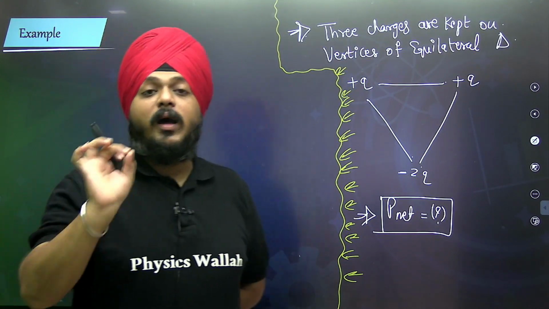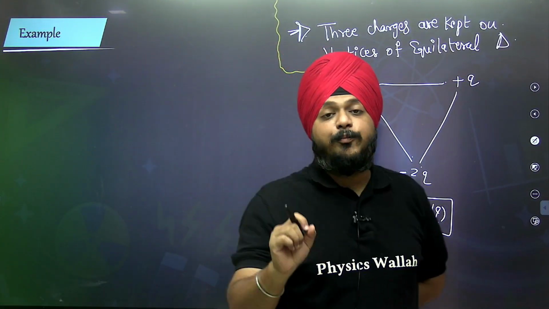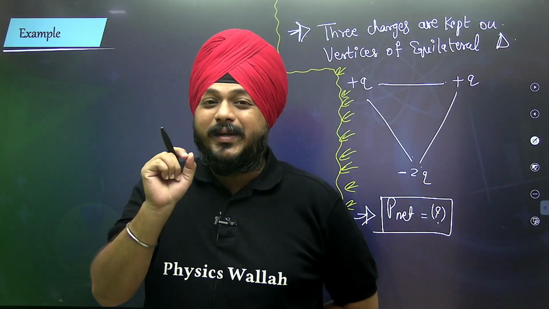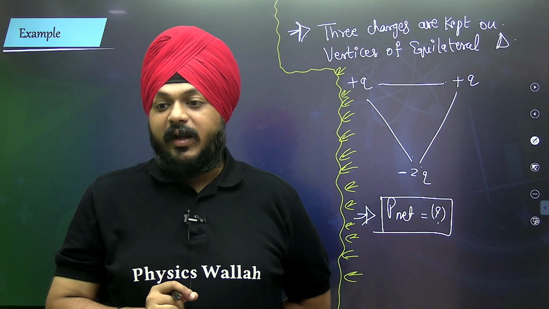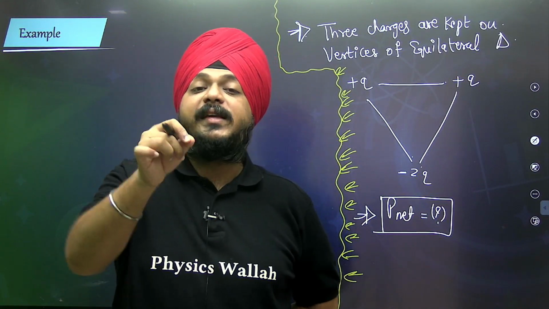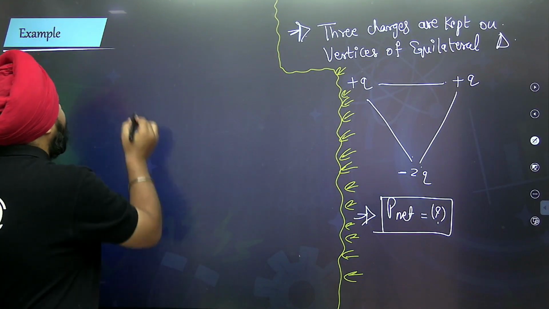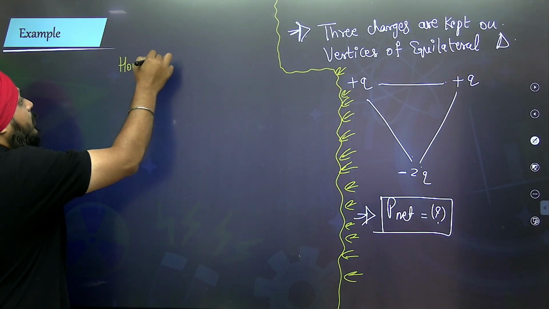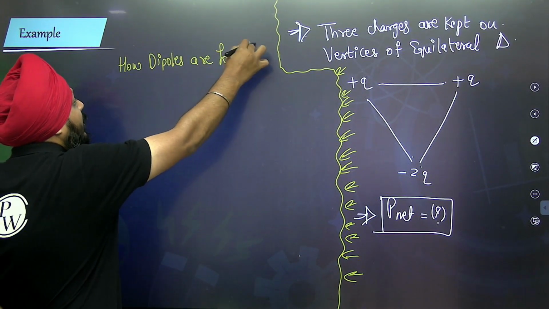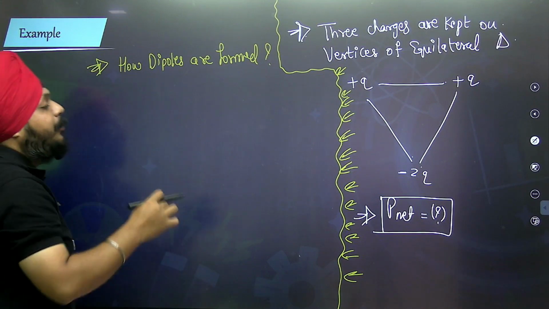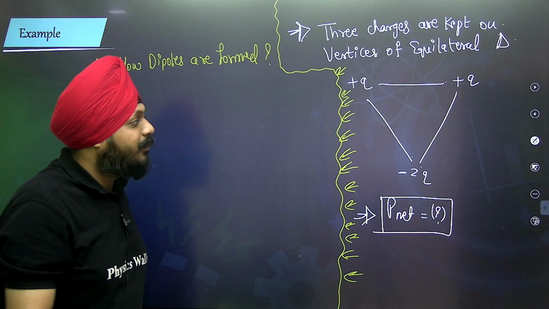Right. So first of all, understand the individual. Step one: it is important to understand how dipoles are formed from the monopoles. The solution relies on how the dipoles are formed from the monopoles. If we are not able to calculate how dipoles are formed, then how are you going to calculate the net, the resultant dipole moment of the system?